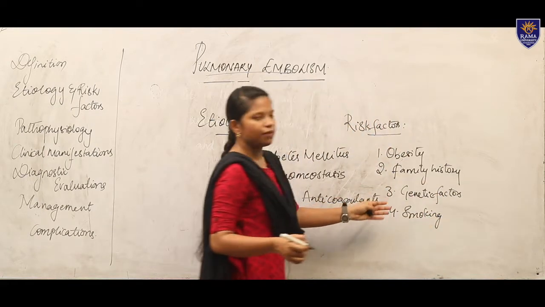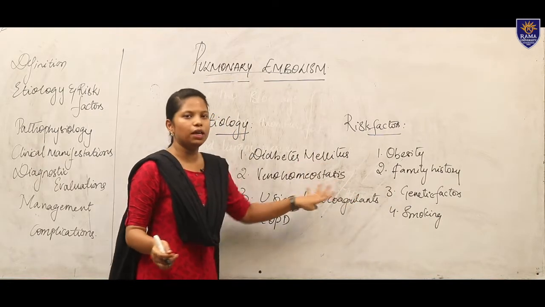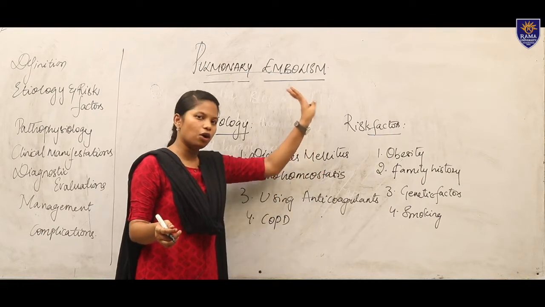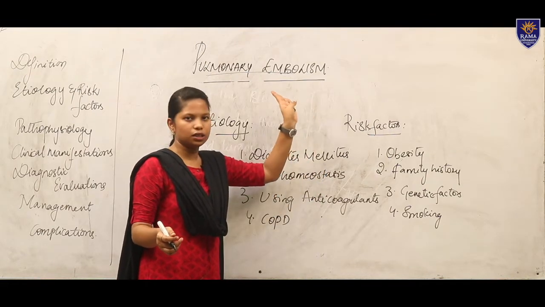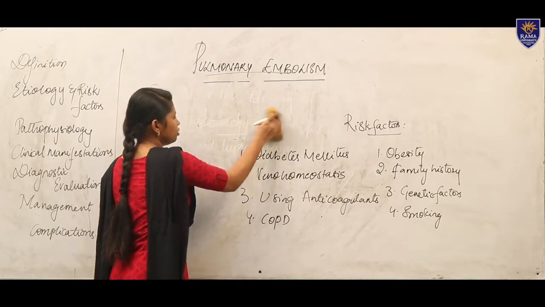These are the main causes and risk factors which cause embolism in the patient and lead to a respiratory disease.